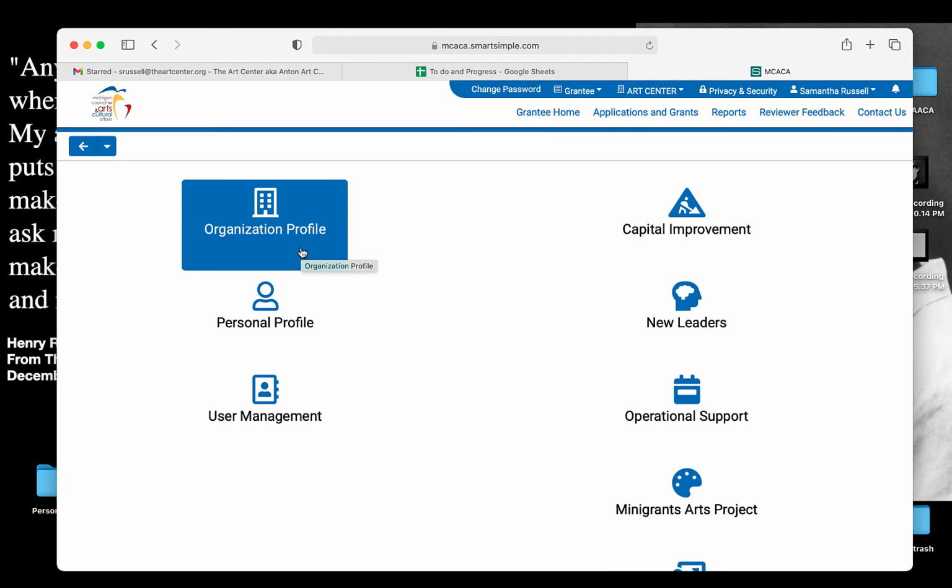Now, to fill out the organization profile, you will need approval from the principal or superintendent or otherwise authorizing official for your school. The arts equipment and busing grants are meant for K through 12 schools. We at the Anton Art Center facilitate these grants for both Macomb and Oakland County.